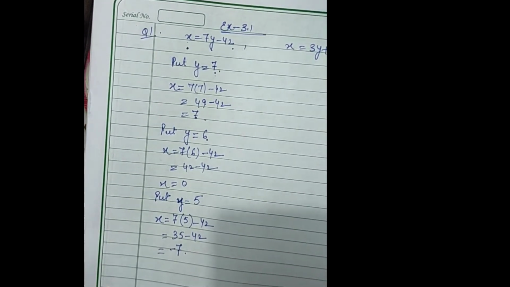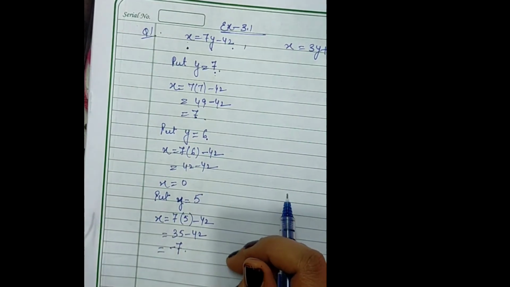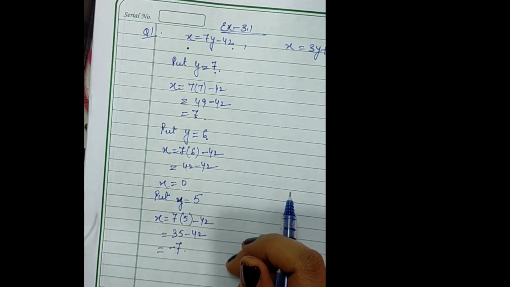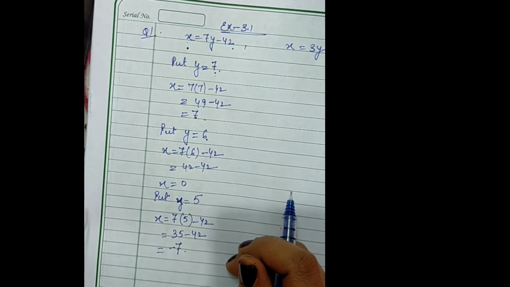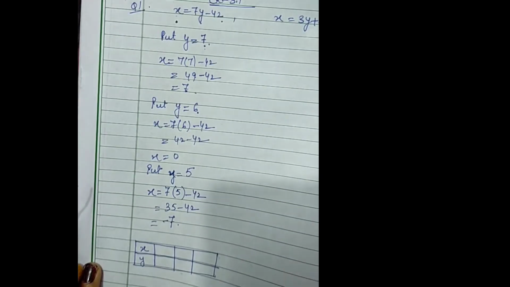Always take at least 3 values for any equation, 3 solutions, because for 2 solutions you will get a straight line which cannot tell you whether you are right or wrong, because any 2 points you join will give you a straight line only. The third point judges whether your line is straight or not, so there should be at least 3 solutions.